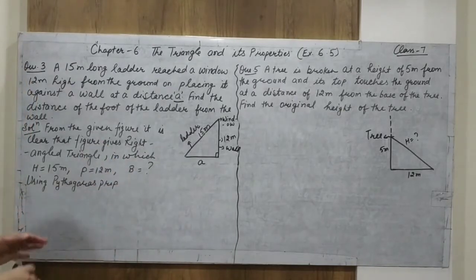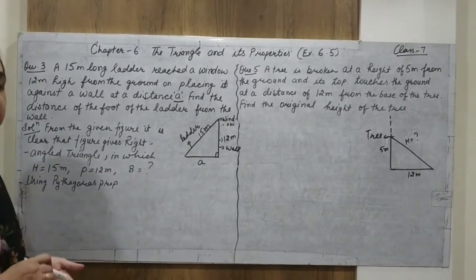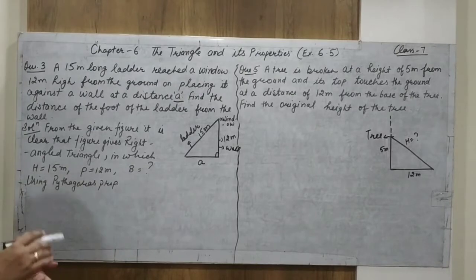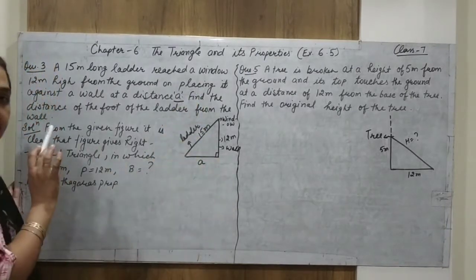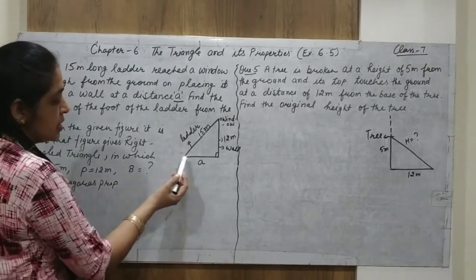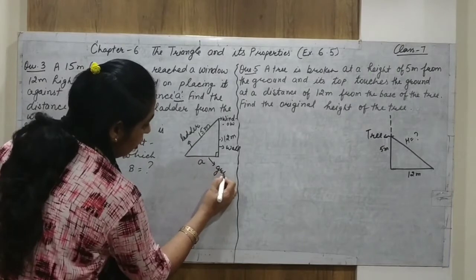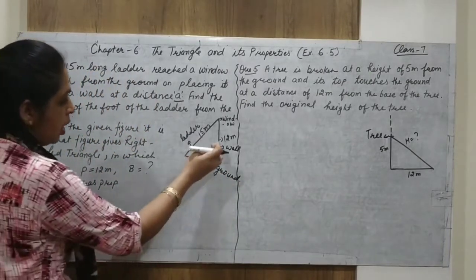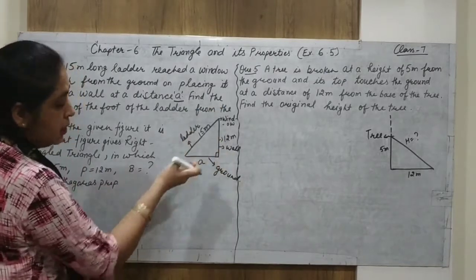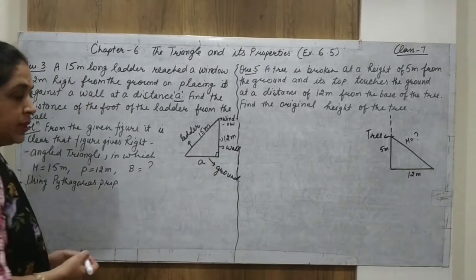Now understand, when we draw the diagram, this diagram represents a right angle triangle. How? The wall represents a straight line, and this is the ground, the base. The wall is in a straight line with the ground, so what is the angle between them?